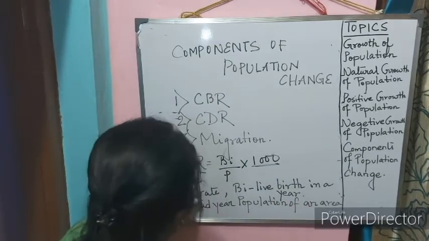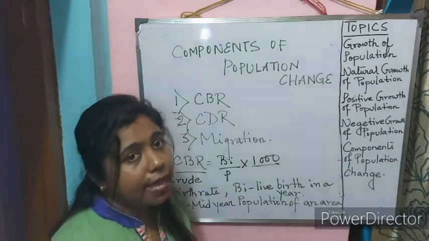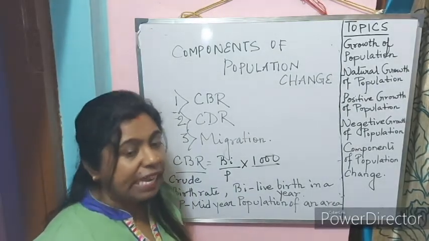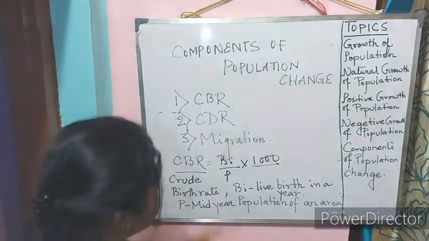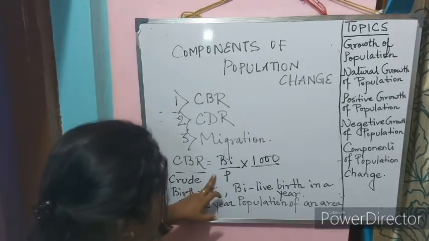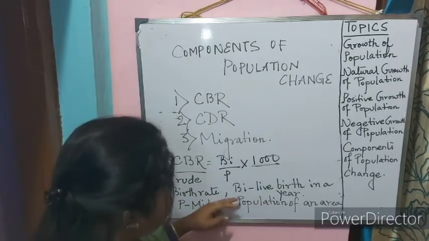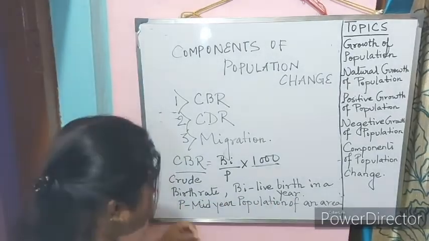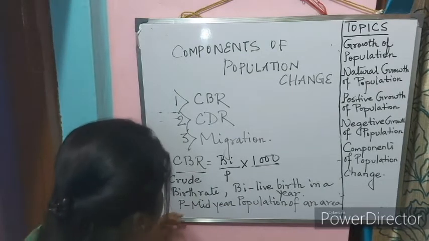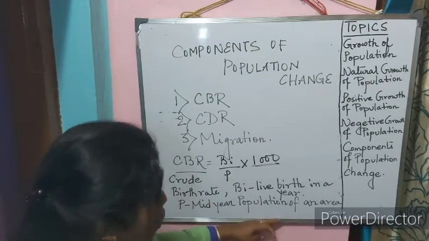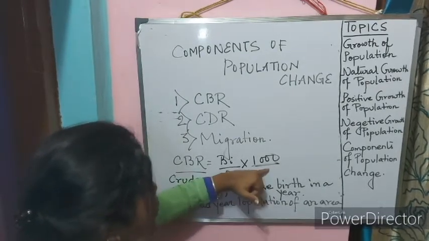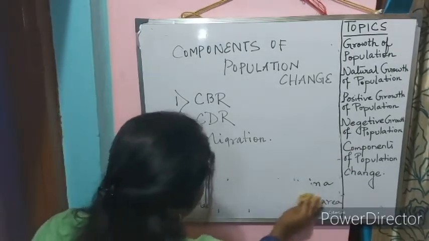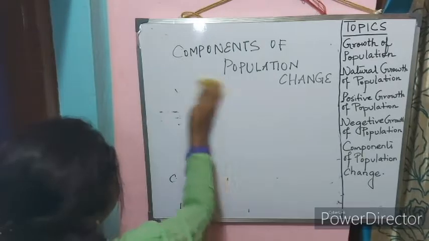So what is CBR? CBR is defined as the number of live births per 1,000 people in a year. How is it calculated? BI divided by P into 1,000. BI means live births in a year, and P means mid-year population of an area, into 1,000. Now let us go ahead with crude death rate.